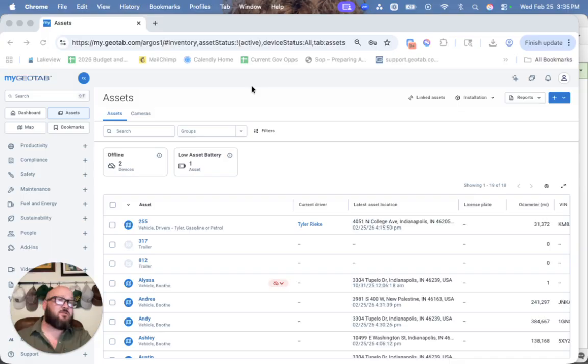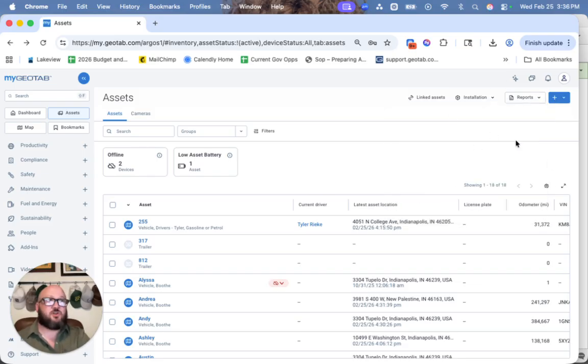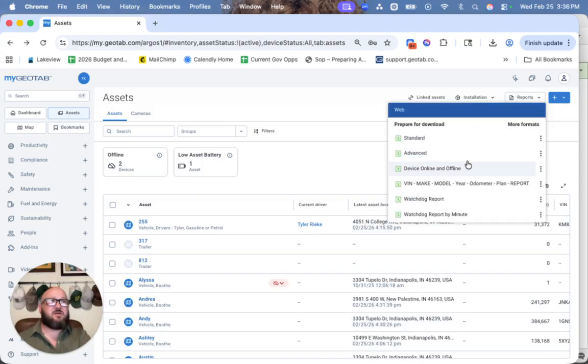Now, there are a handful of different ways to get these through the system. In fact, most pages will have these report buttons up at the top where you can basically pull anything and everything via Excel, or if you click the little meatball menu on the right, you can get it in PDF. So just know that that's generally going to be available. And if you're pulling these, I always recommend pulling the advanced report. It's going to give you much more detail, give you the ability to find more information that you might need.